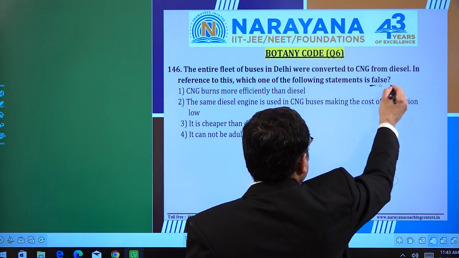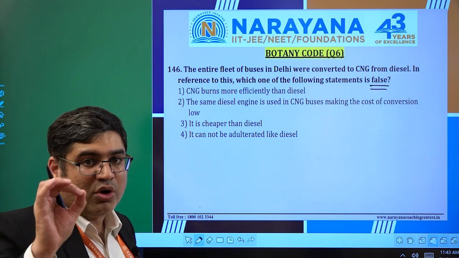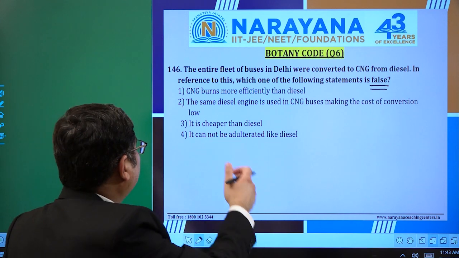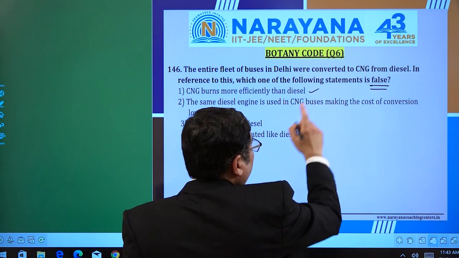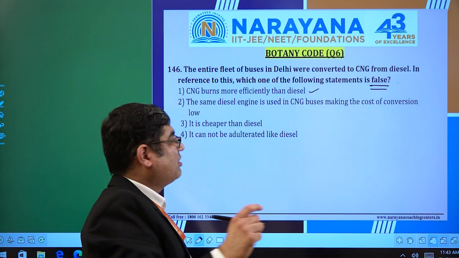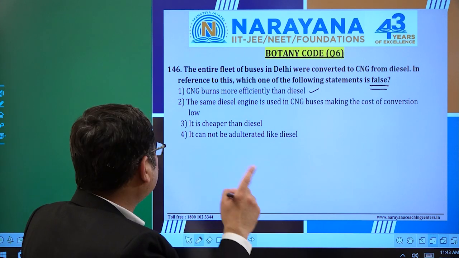Let it be very clear. Today we have seen so many questions coming as which is wrong, which is incorrect, which is false. So let's focus. CNG burns more efficiently than diesel. Of course, it is very correct, but it is asking false. Be cautious about it. The same diesel engine is used in CNG buses, making the cost of conversion low.